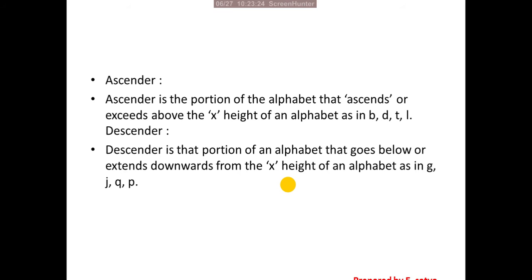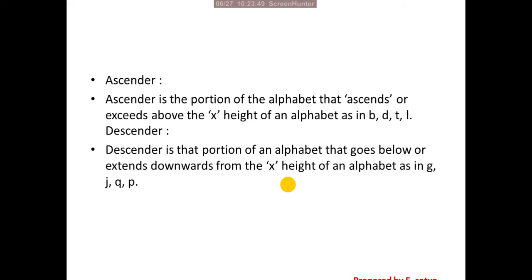Next, ascender. Ascender is the portion of the alphabet that ascends or exceeds above the x height of an alphabet, as in B, D, T, L. So these are the ascender lining. It exceeds x height.